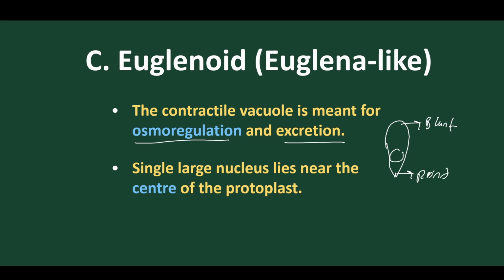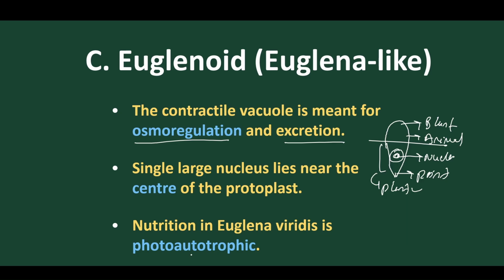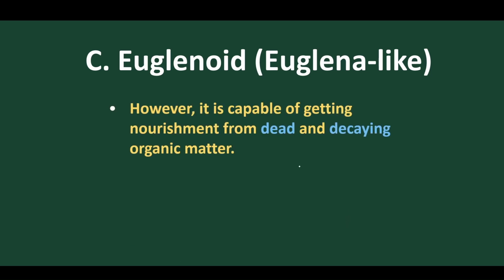Here we find the nucleus present, because the upper part behaves with animal nature, whereas the lower part behaves with plant-like nature. And the nutrition is autotrophic because they contain chloroplasts. Here the chloroplasts are present, so Euglena viridis is photosynthetic.